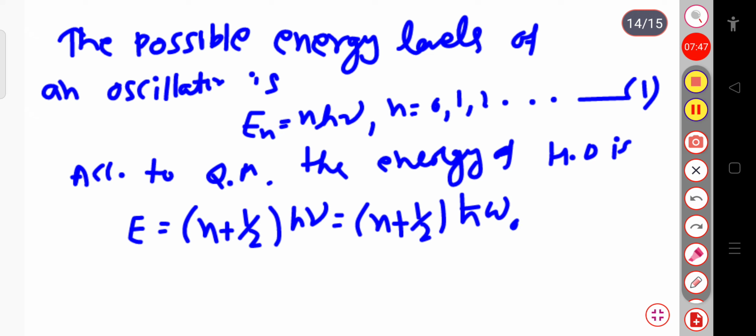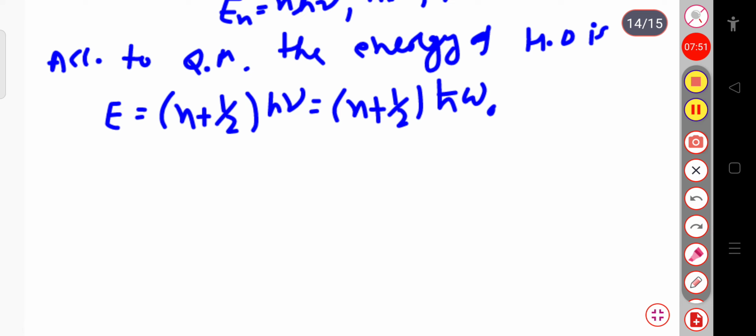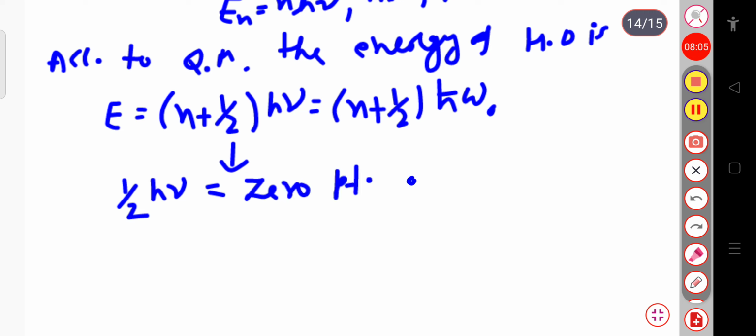Here the half h nu term is called the zero point energy, that is, when n equals 0.